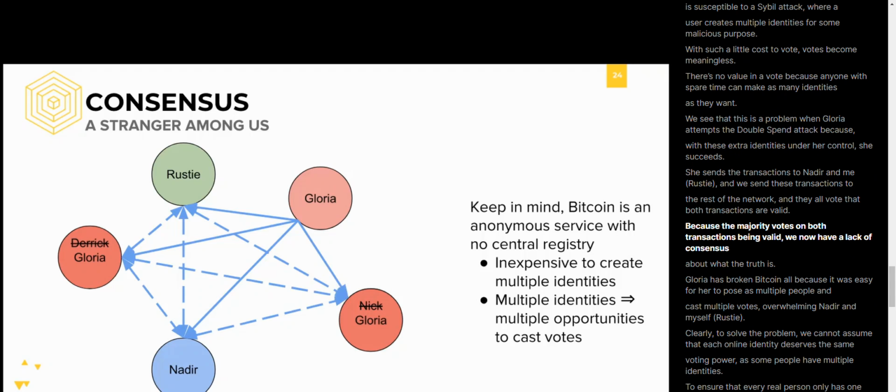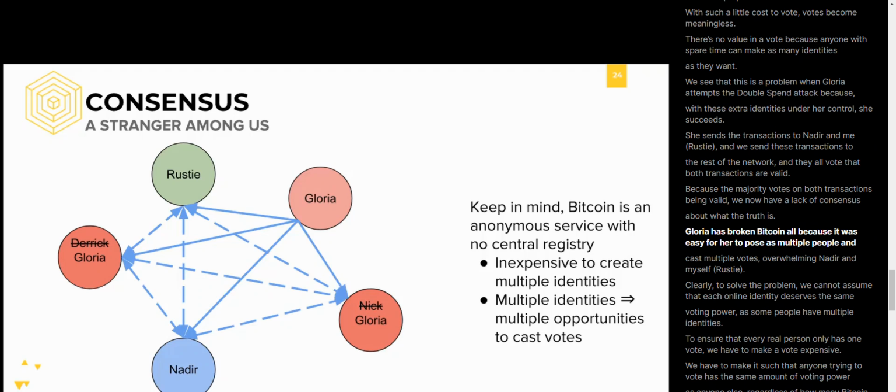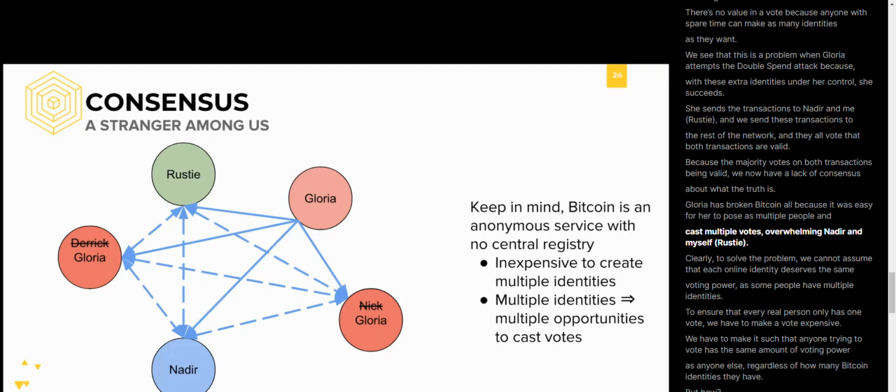Because there are majority votes on both transactions being valid, we now have a lack of consensus about what the truth is. Gloria has broken Bitcoin all because it was easy for her to pose as multiple people and cast multiple votes, overwhelming Nadir and myself.